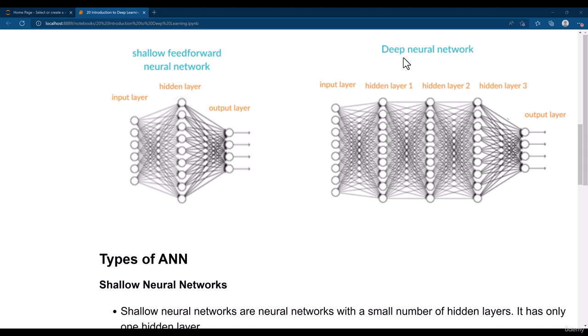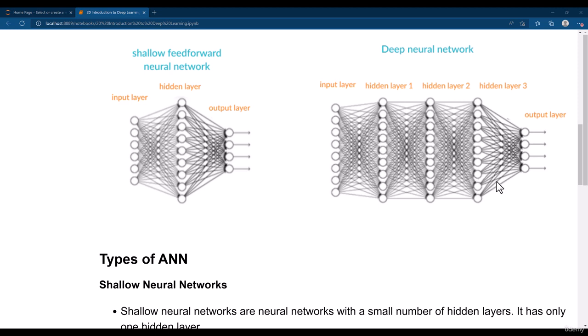But when it comes to the deep neural network, deep neural networks are actually complex to build. They also take time to train, but there are good things about the deep neural network. Deep neural networks make it possible for these networks to learn complex features. This type of network learns those complex relationships between the features so that it can produce better accuracy. The only problem is that these networks are heavy.